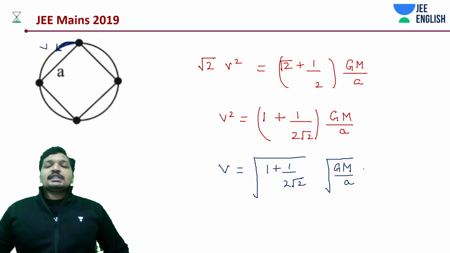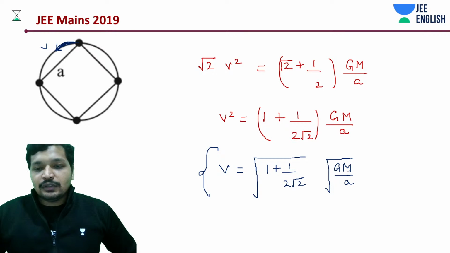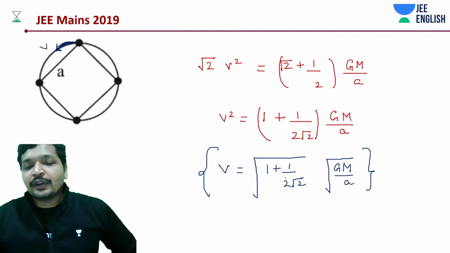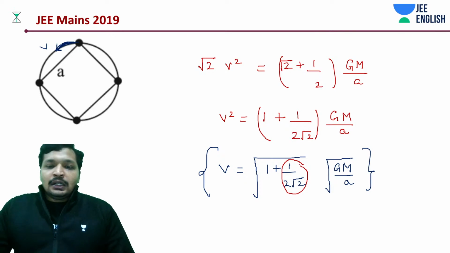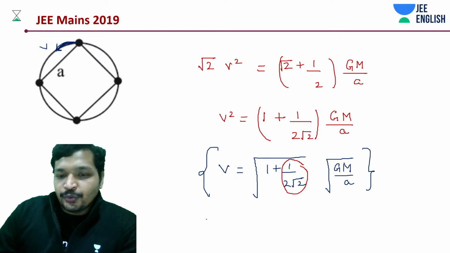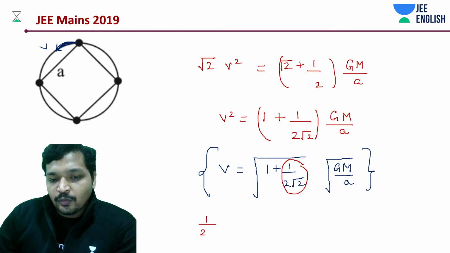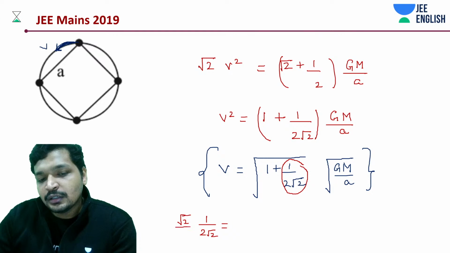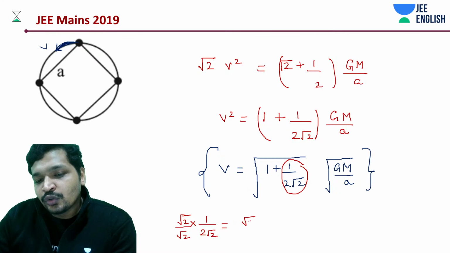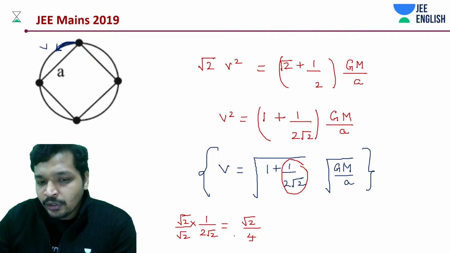Okay, what I'm saying is, focus on the thing that we are going to discuss. Just focus on this value, 1 by 2 root 2. Can this be written like this? If I'm multiplying with root 2 on the numerator and root 2 on the denominator, what happens? It's basically root 2 divided by 4.